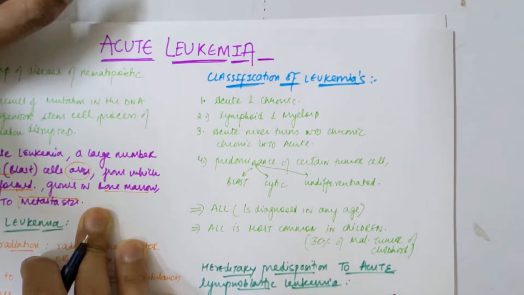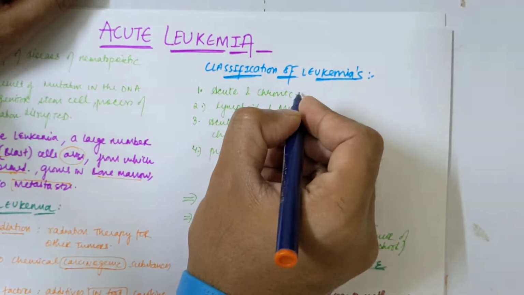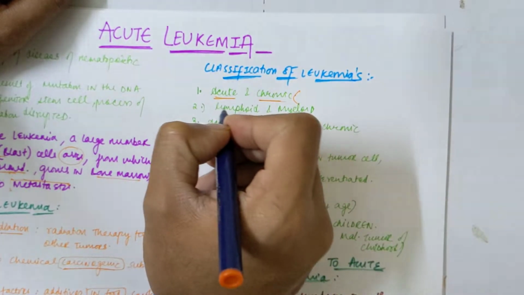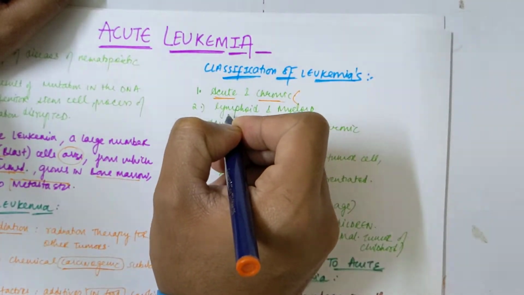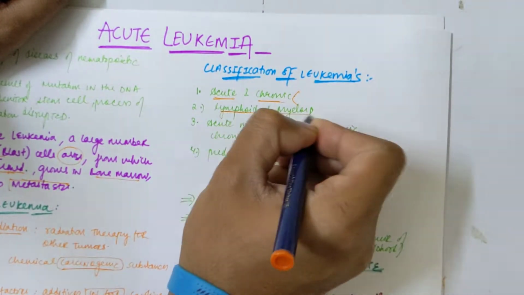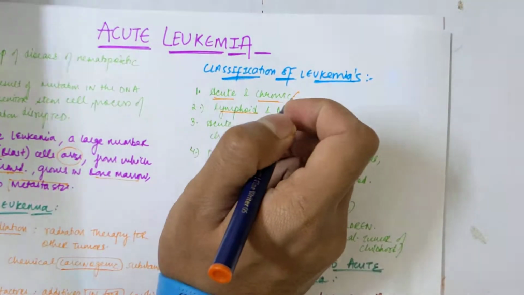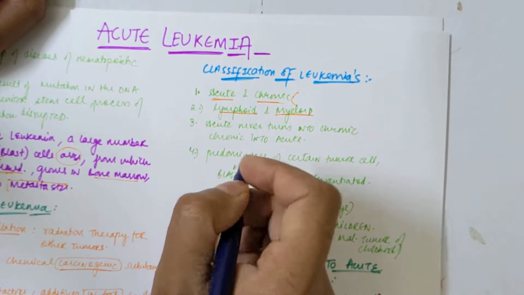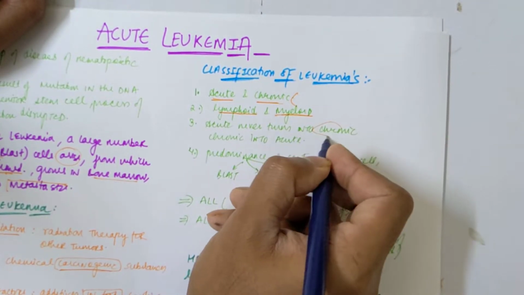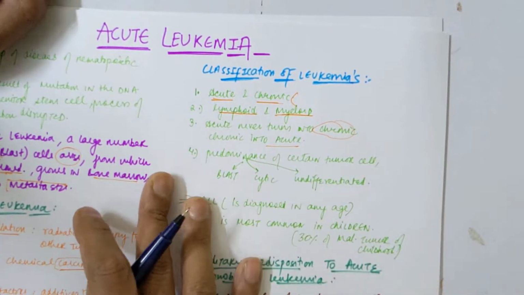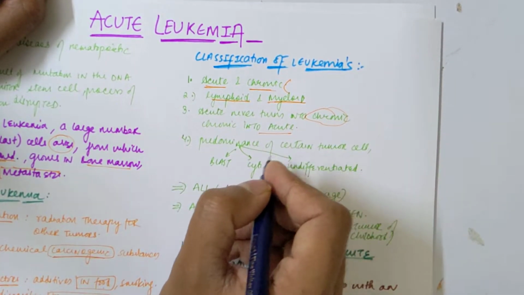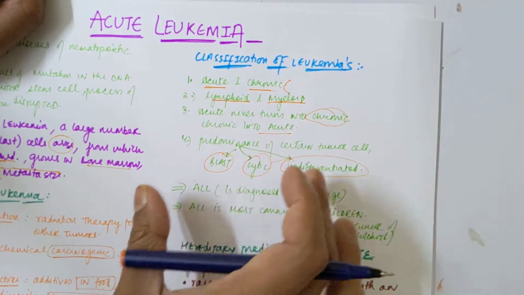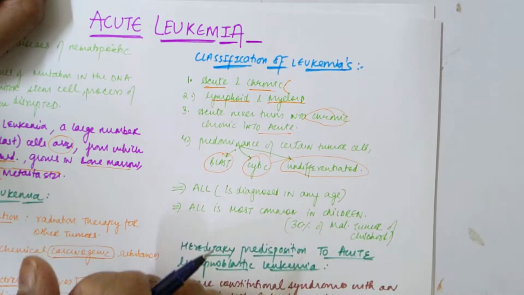Now, classification of leukemia. On the basis of duration, we have acute and chronic. We are discussing acute here. On the basis of the cells involved, we have lymphoid cell type and myeloid type. So we have two types: acute lymphoid leukemia and acute myeloid leukemia. Acute never turns into chronic, and chronic never turns into acute. Then there is predominance of certain tumor cells like blast, cytic, and undifferentiated. These are the cells on which we can further classify.